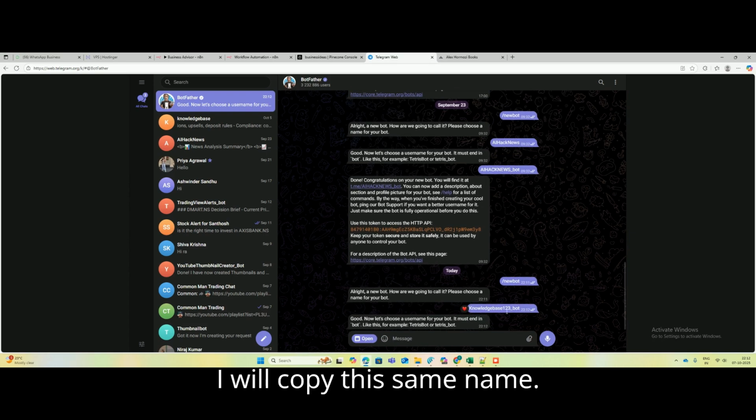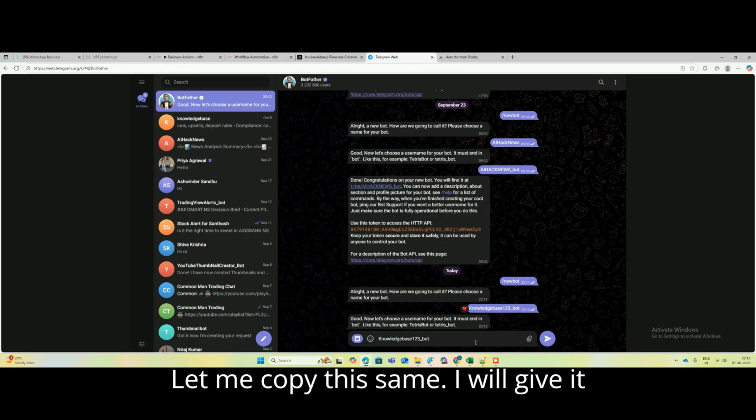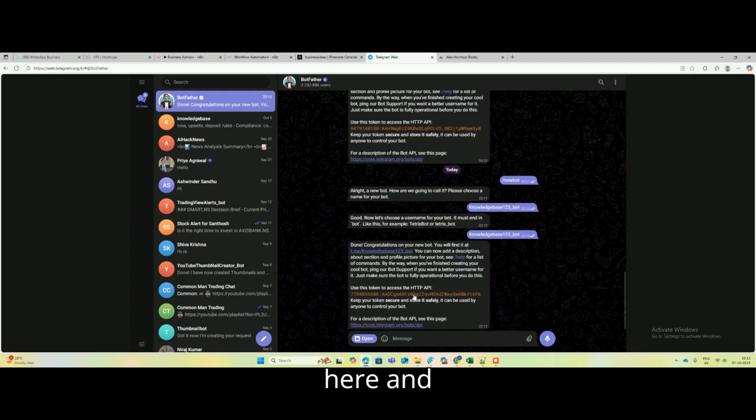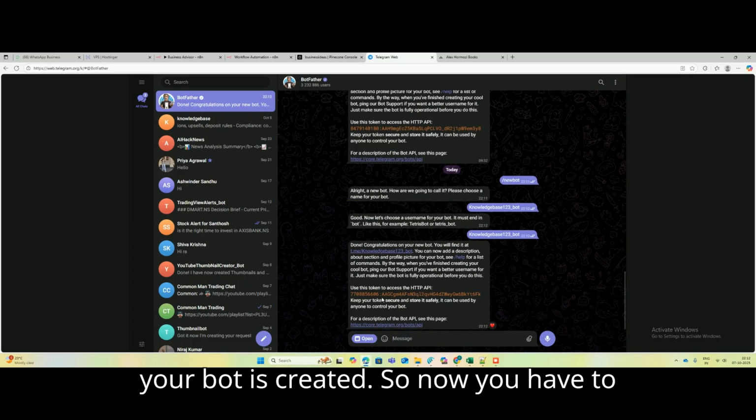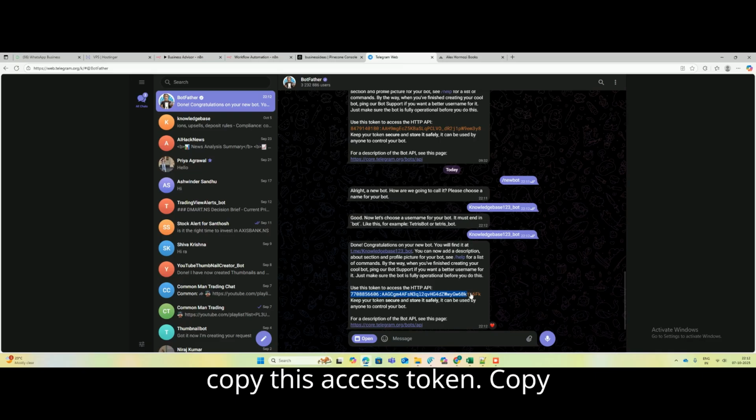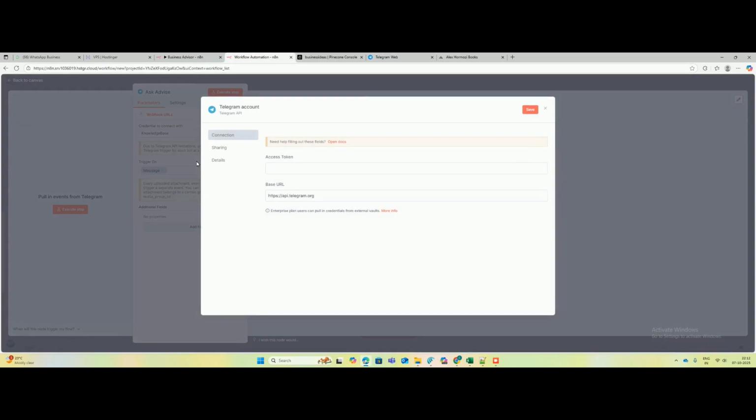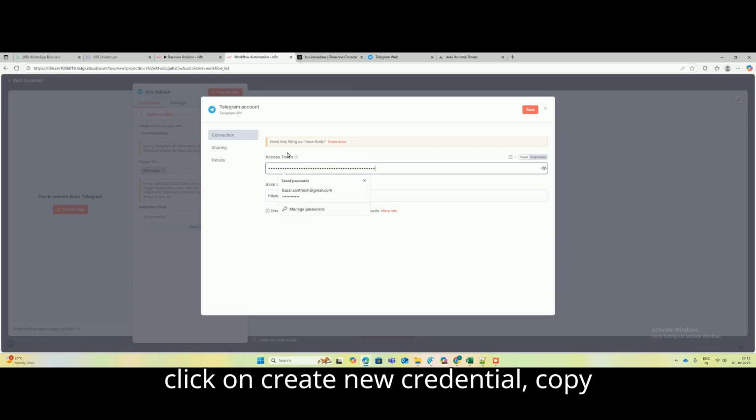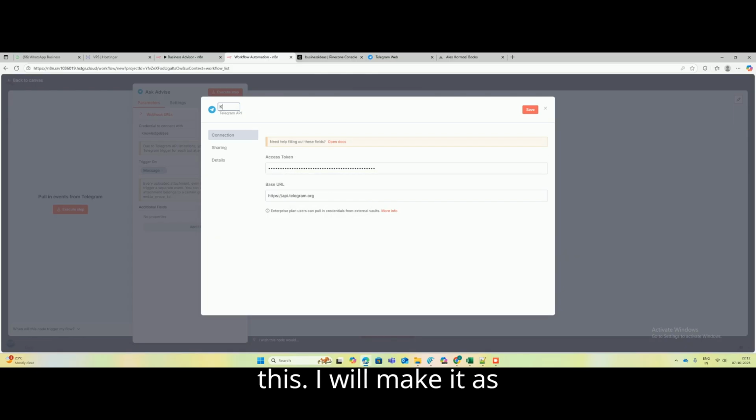Okay, I'll copy this same name. Let me copy this same. I'll give it here, and your bot is created. So now you have to copy this access token. Come here, click on create new credential, paste this. I will name it knowledge base 123. I'll click on save.